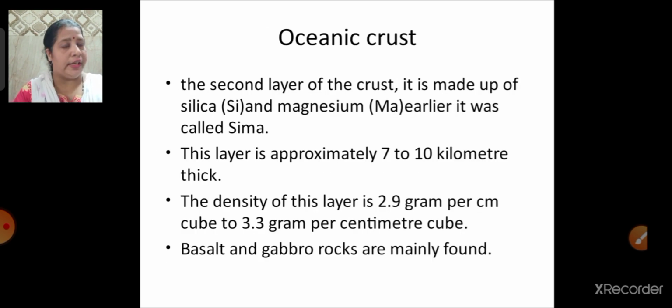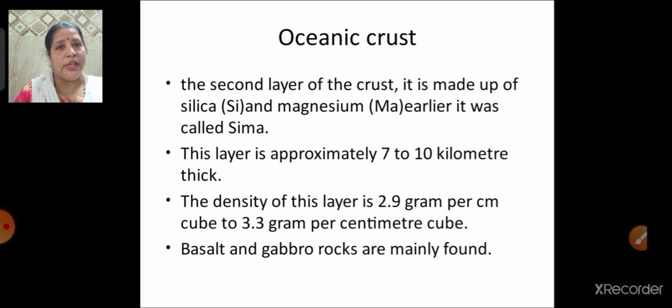Next is oceanic crust. The oceanic crust is the crust which is below the ocean. It is the second layer of the crust, made up of silica and magnesium.